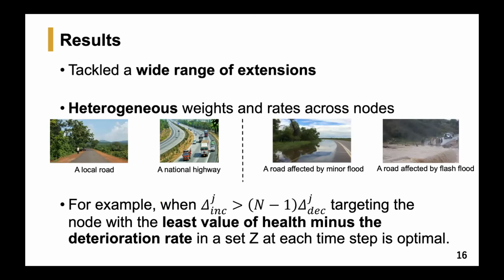And to give an example of a result, for the case when the repair rates are sufficiently larger than the deterioration rates, targeting the node with the least value of health minus the deterioration rate in a set Z at each time step is optimal. So I do not give the details of how this set Z is created here, but it can be efficiently created in polynomial time complexity using the parameters of the problem.